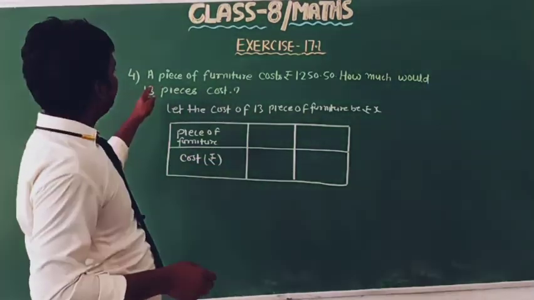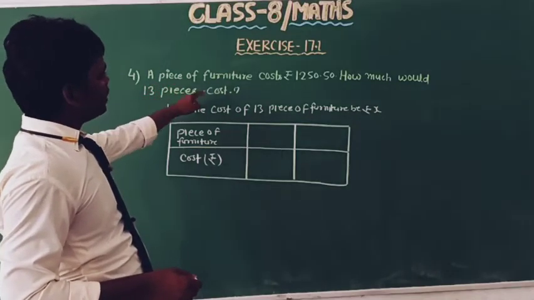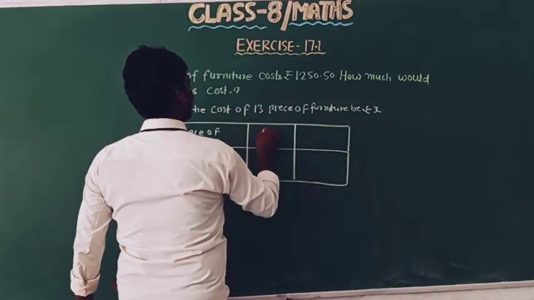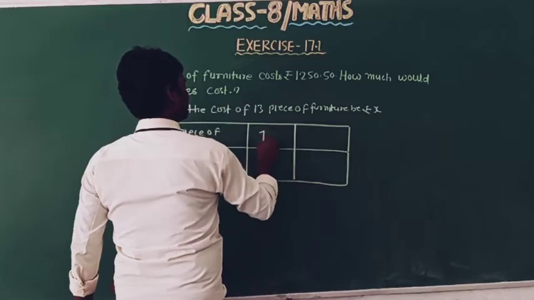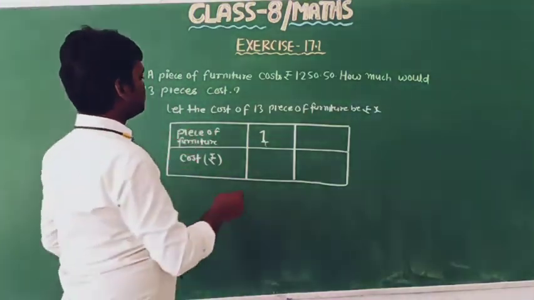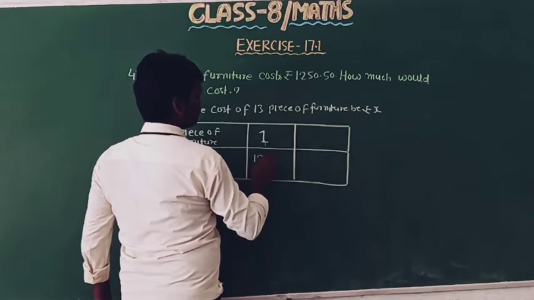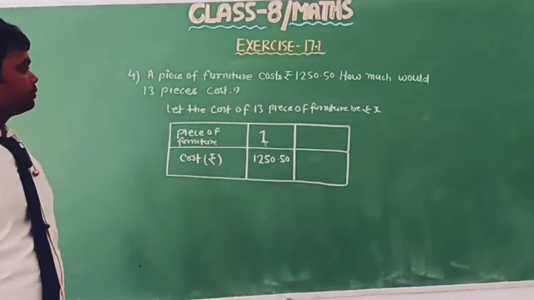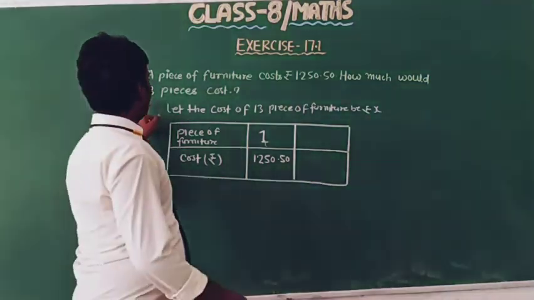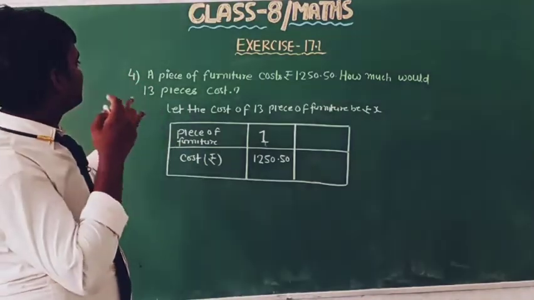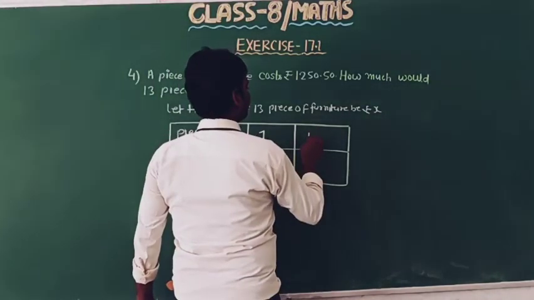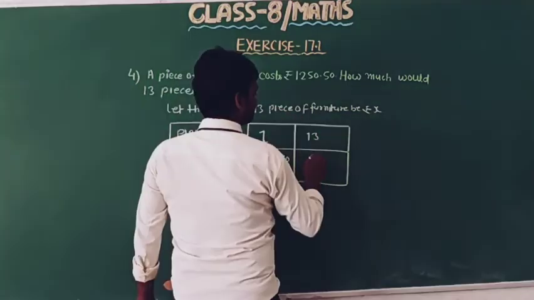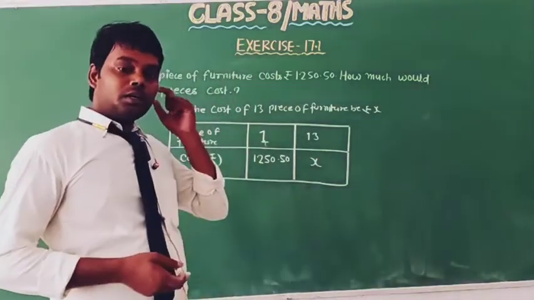So we have given one piece of furniture costs 1250.50, and we need to find the cost of 13 pieces of furniture. Here we let this be X rupees.